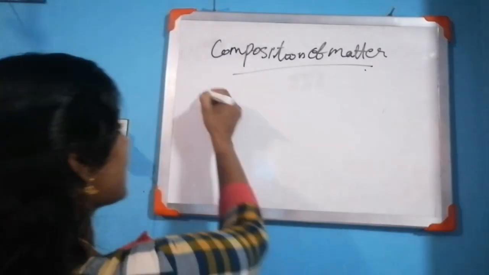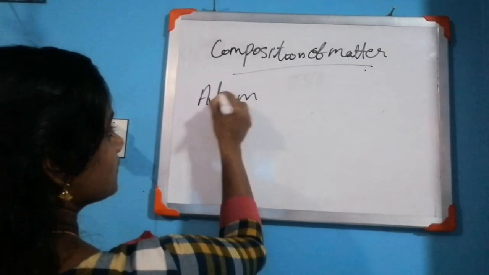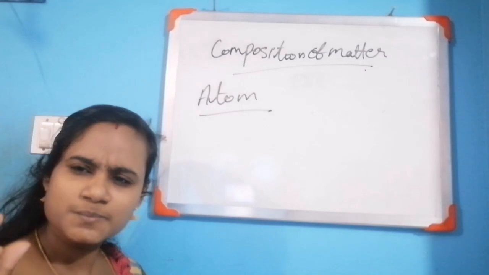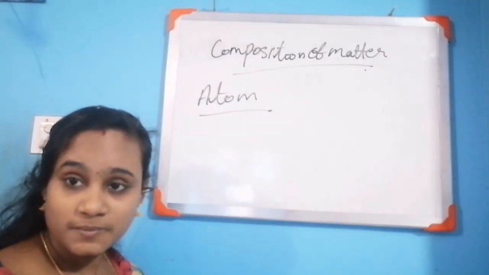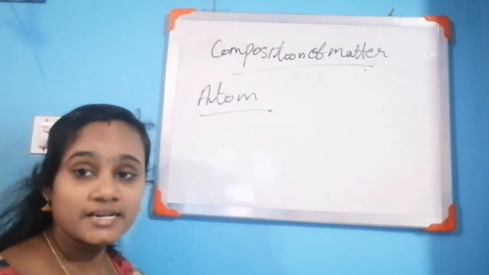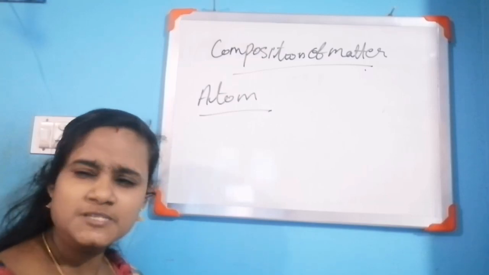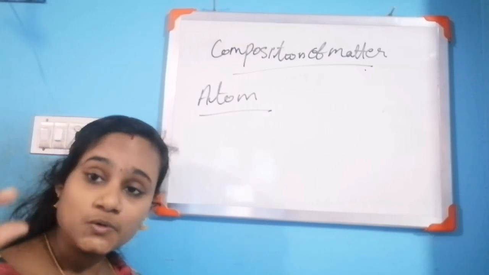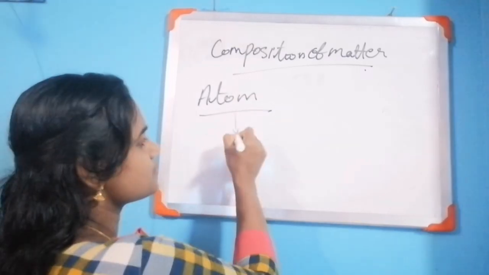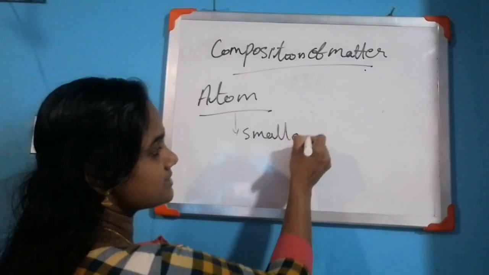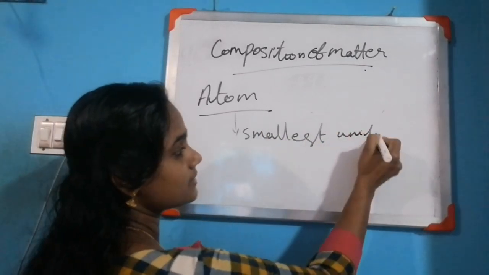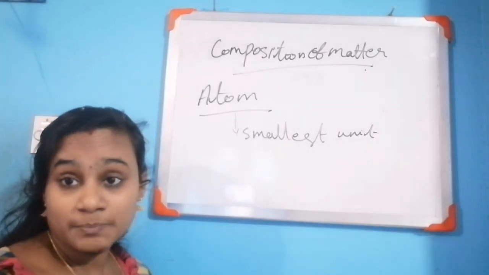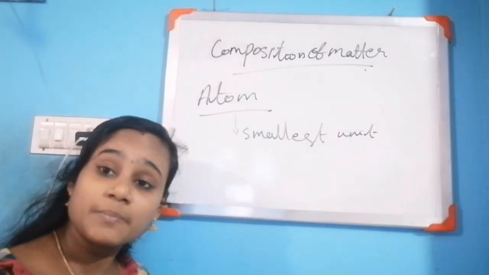Matter is made up of very small particles, that is atom. Atom is the smallest possible unit of matter, which does not have independent existence.